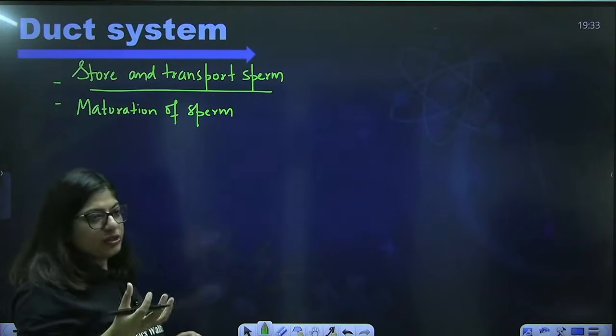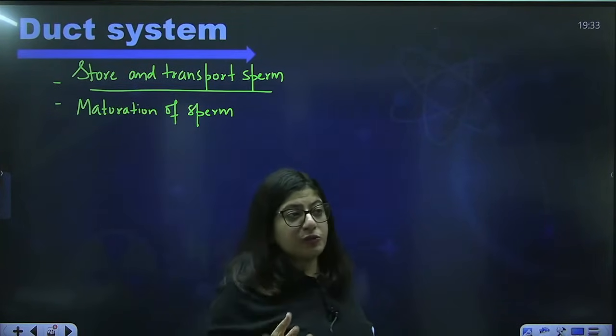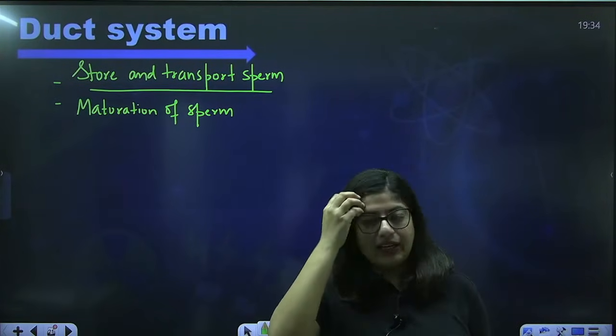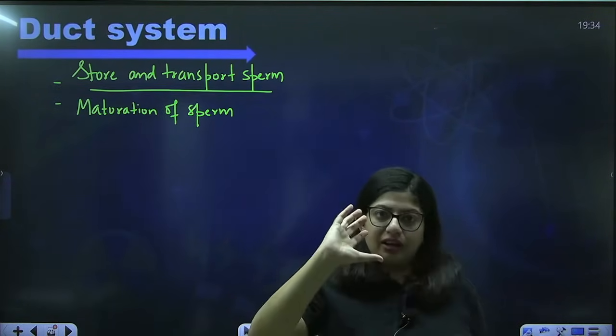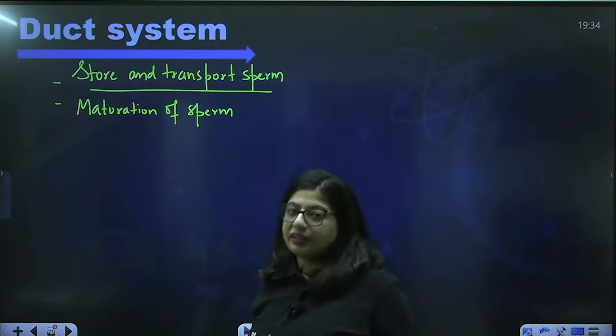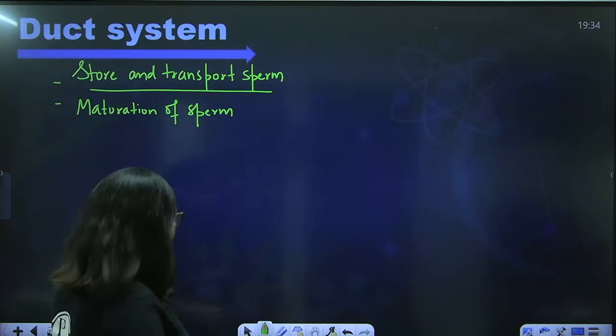Very little maturation happens there. Major maturation of sperm takes place in the seminiferous tubule only, by the Sertoli cell. But some changes can also occur in the duct system. Let's get started with it.